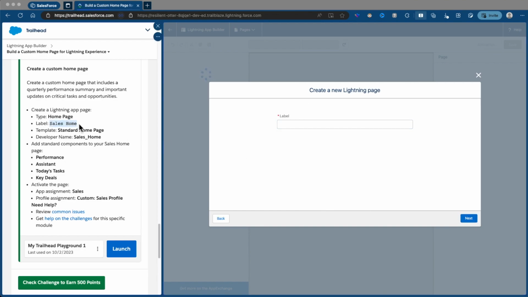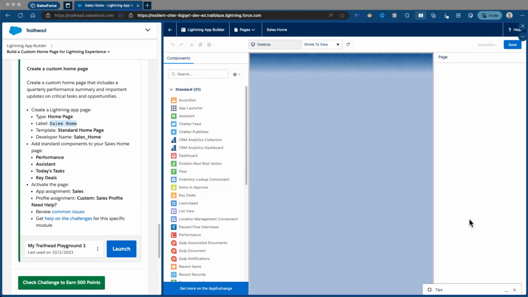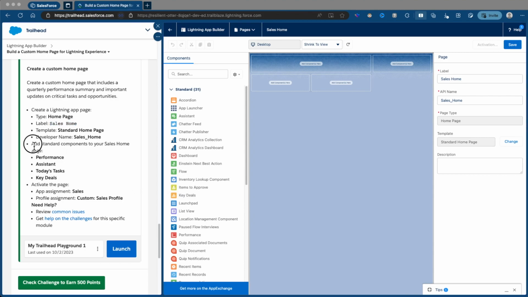Let's copy paste the label as Sales Home and click on Next and choose a standard homepage template. Then click Done. This becomes our standard homepage. Now let's add some standard components to our standard sales homepage.